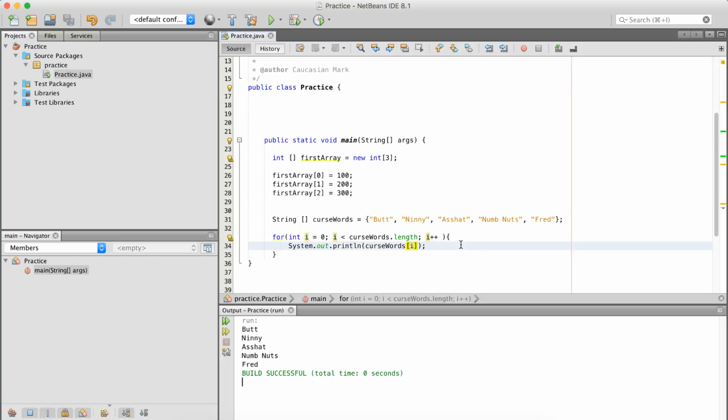You could do it with a while loop, do while, x, y, z. So that is our introductory to arrays. I hope you like them. I hope they get you excited and you just want to run and tell the world.